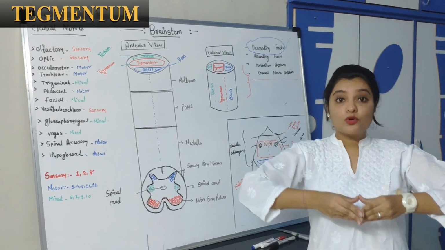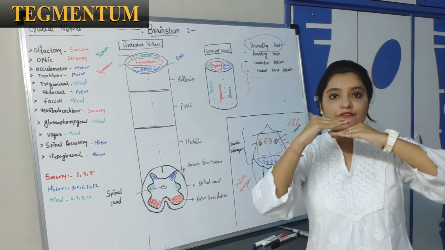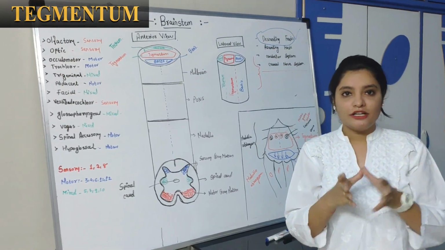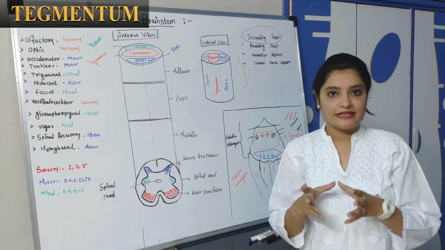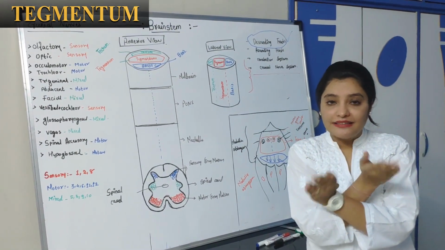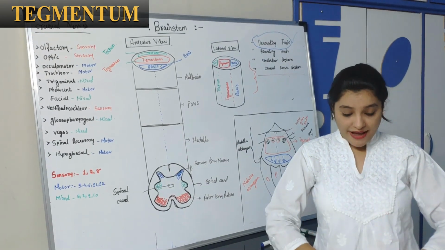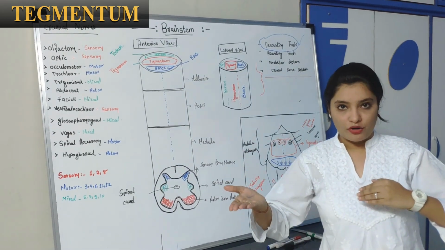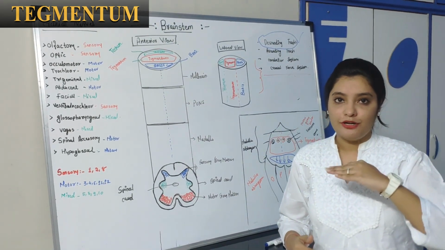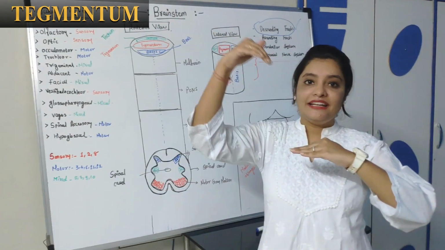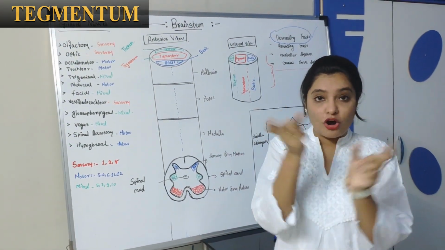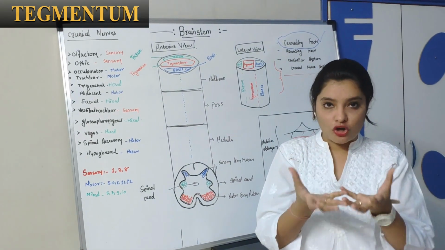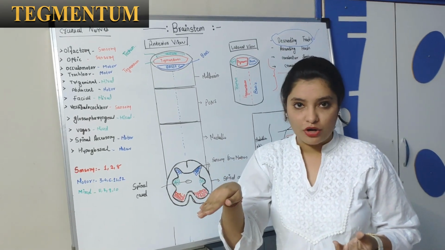When this spinal cord goes upward to the level of the medulla oblongata, you know that a majority of the tracts, ascending as well as descending, decussate at the level of the medulla oblongata. When this gray column goes upward and converts into the medulla oblongata, in the middle part of the medulla oblongata we have seen many of the tracts crossing with each other. So there is a major or heavy crossing at the level of the medulla oblongata.